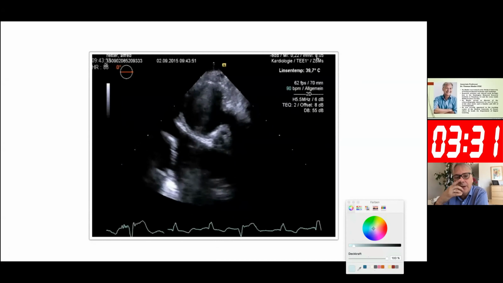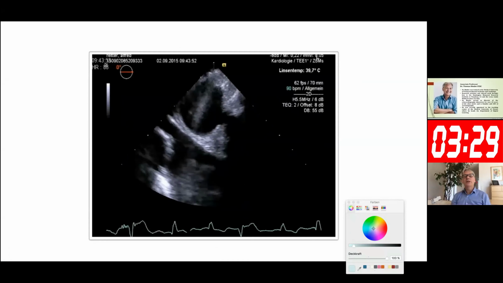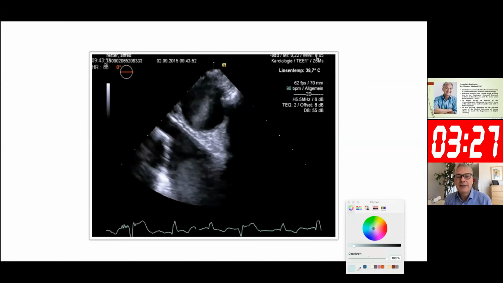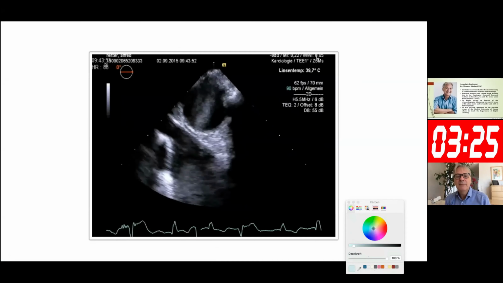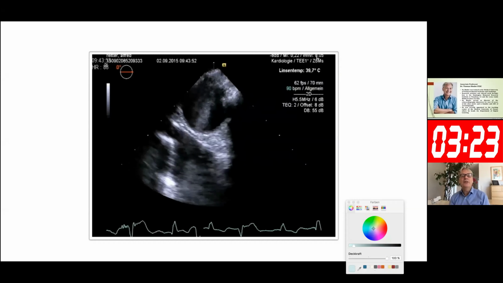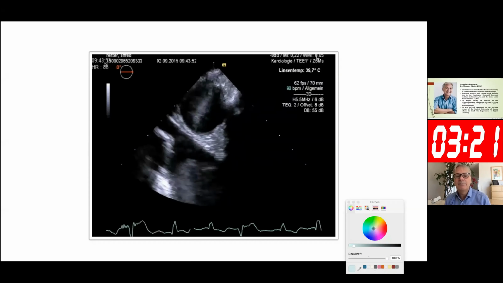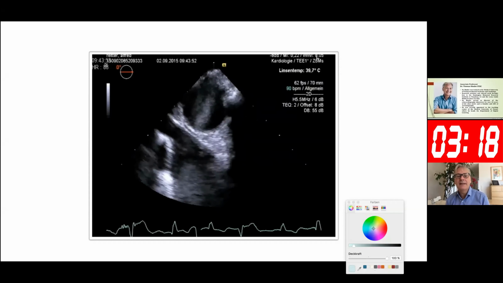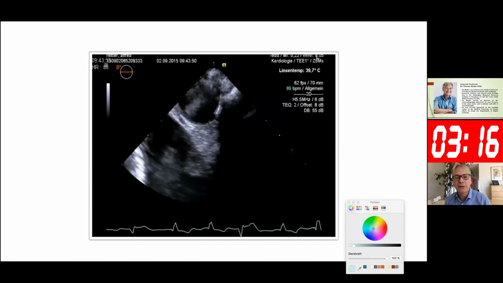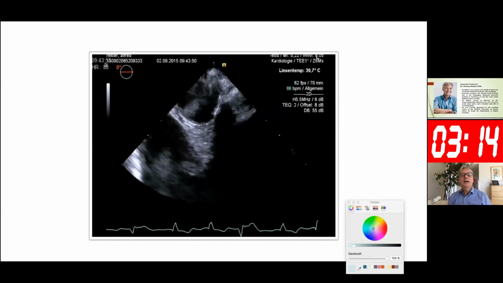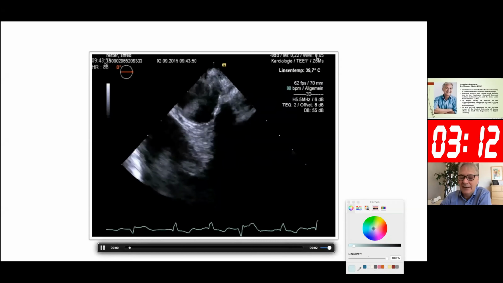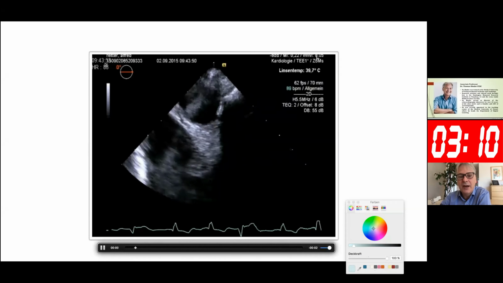And then I performed also a view of the ascending aorta, and what I also suspected to see there was a dissection. At that time, the patient also had a pulmonary catheter in place to do some hemodynamic monitoring. That's what we did at that time. And nevertheless, I had the impression that there was a dissection there as well.